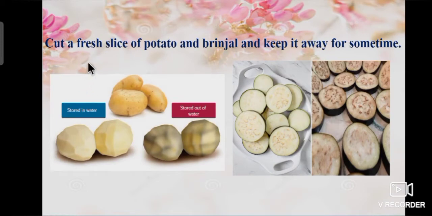Let's see one example. Cut a fresh slice of potato and brinjal and keep it away for some time. What will happen? Vegetables react with air and a new substance has formed. Also the color is changed. So it is also a chemical change.